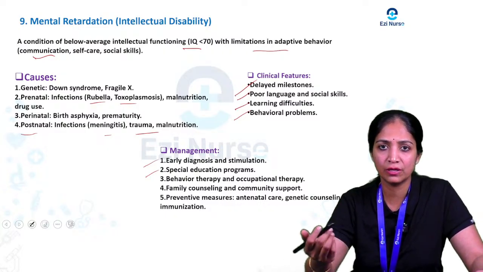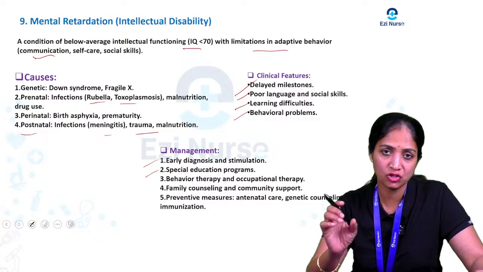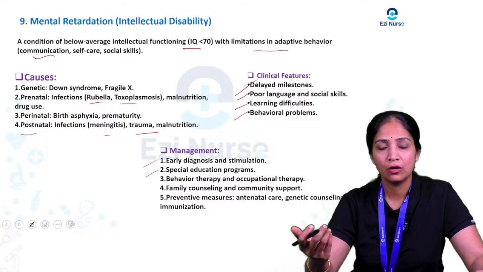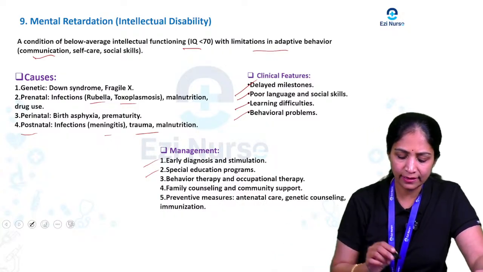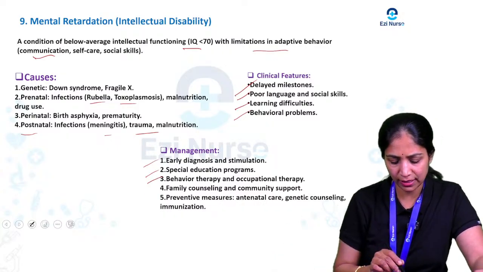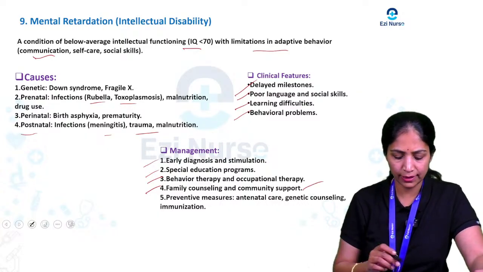to tell the parents which are the special educational programs for this type of special child, whatever the main adaptive courses or schools there will be for the child, and the behavioral therapy and the occupational therapy and the family counseling and the community support is the most important, and the preventive